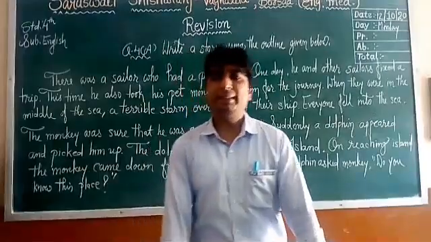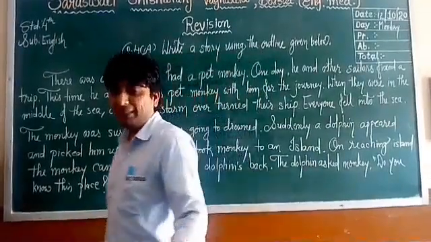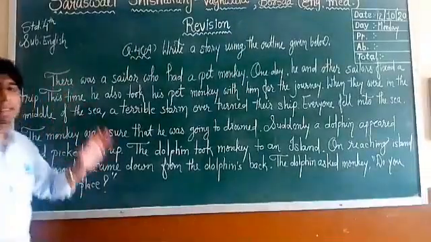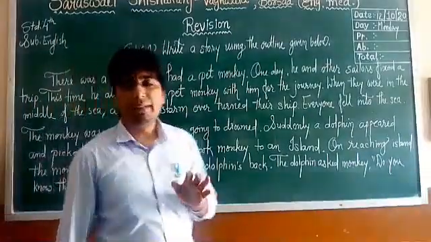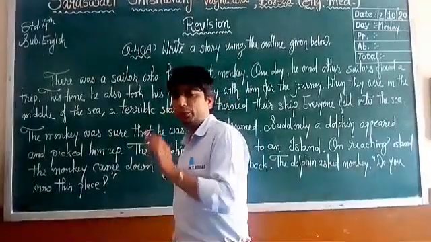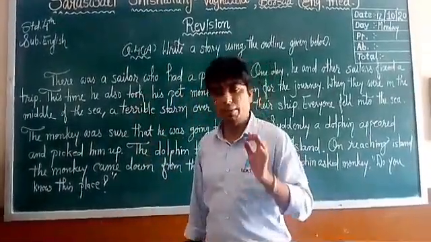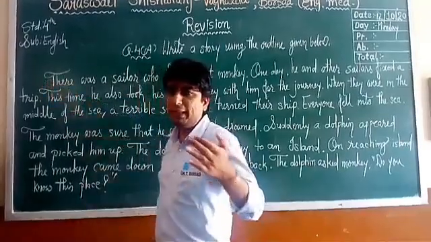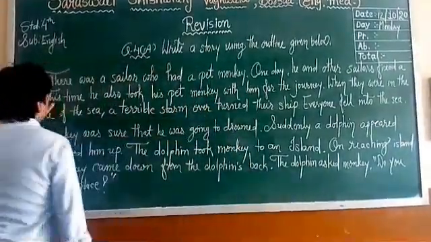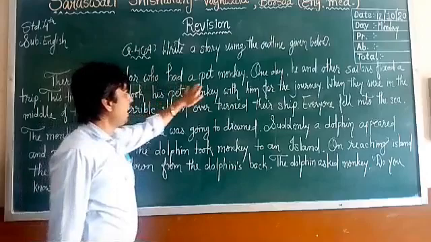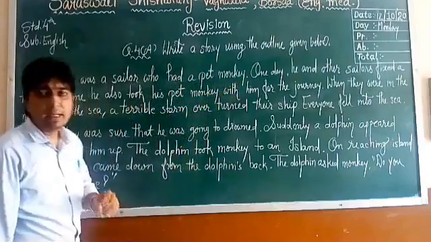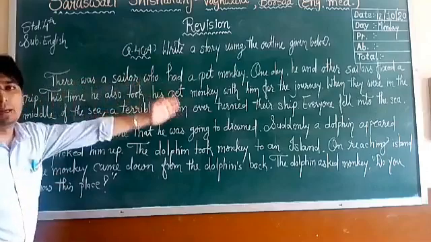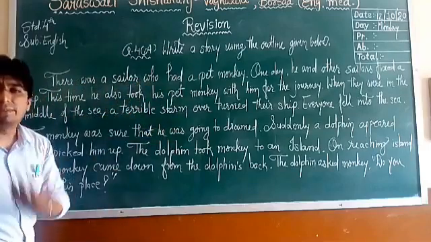Okay, students. Now let's see what is there inside this story. We have learned that paragraph writing should be written in its proper form, so there must be a finger space when you begin your writing. There was a sailor who had a pet monkey. Generally we begin with this: there was a sailor, or there was a farmer.